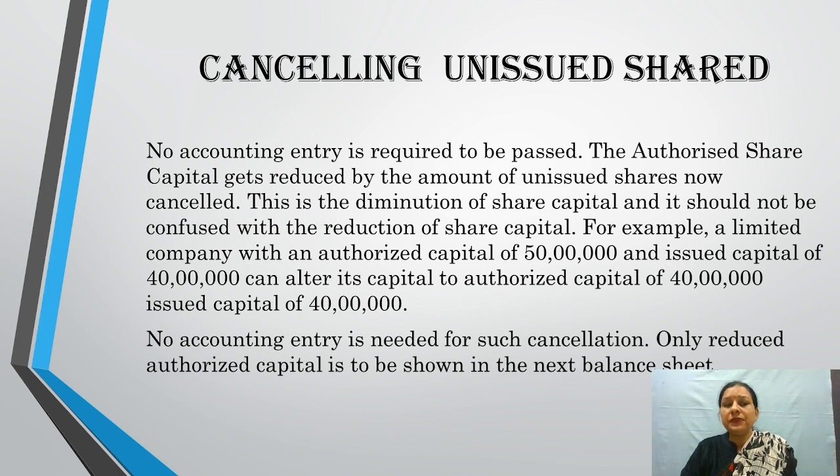For example, a limited company with an authorized capital of rupees 50 lakh and issued capital of rupees 40 lakh can alter its share capital to authorized capital of rupees 40 lakh and issued capital of rupees 40 lakh. In this case, no accounting entry is needed for such cancellation. Only the reduced authorized capital is to be shown in the next balance sheet.